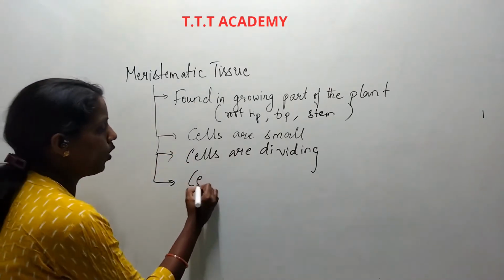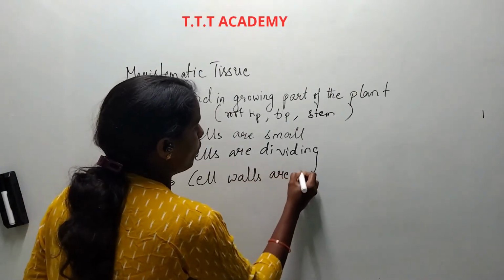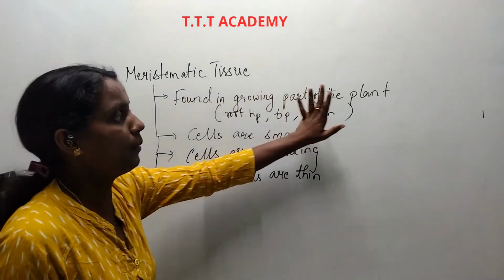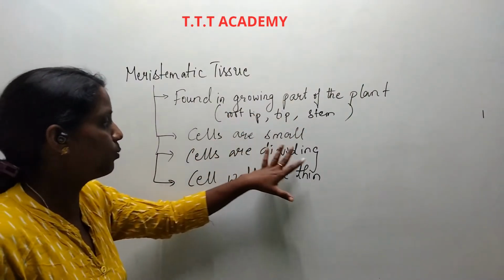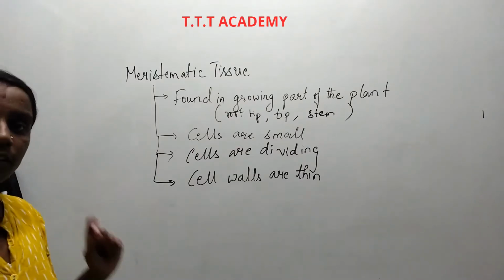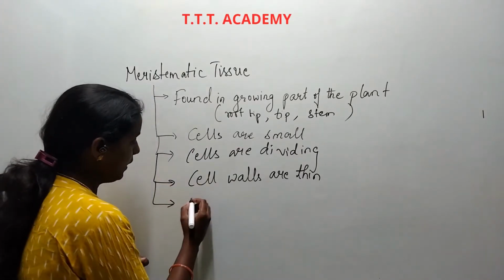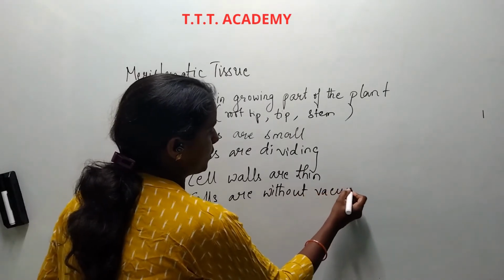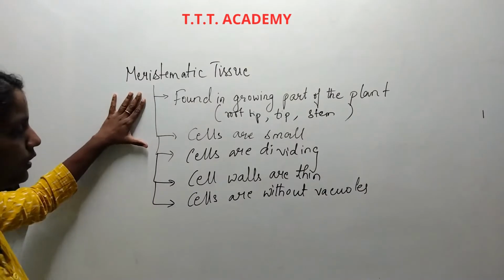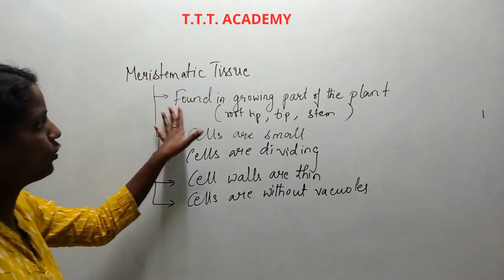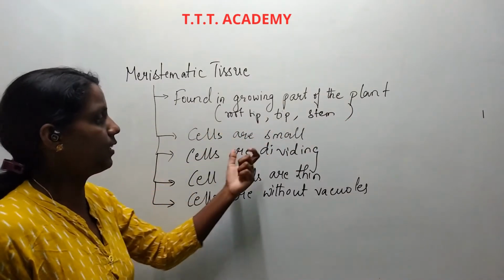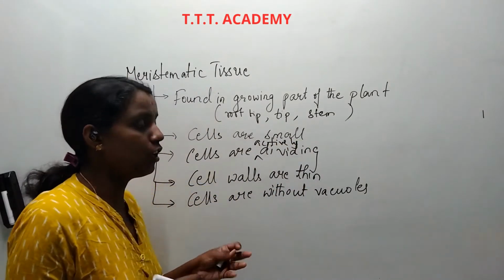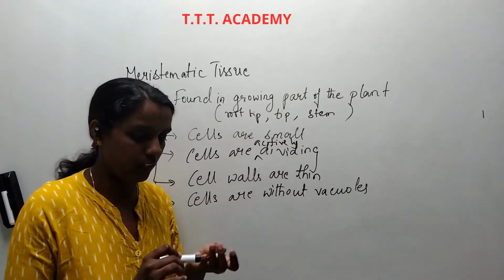Cell walls are thin. These are the points you can write for meristematic tissues: found in the growing part of the plant, that is the root tip or stem tip; cells are small; cells are actively dividing; cell walls are thin; and cells are without vacuoles. You can note down these five points.